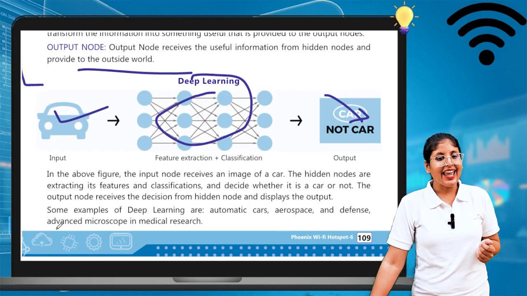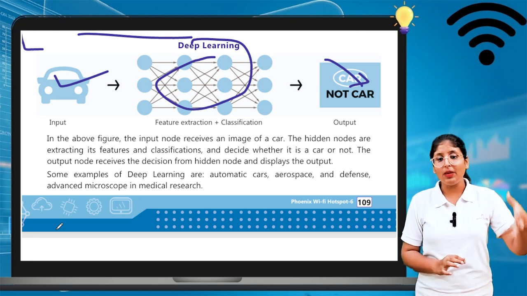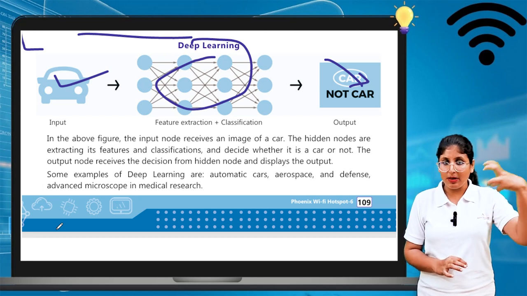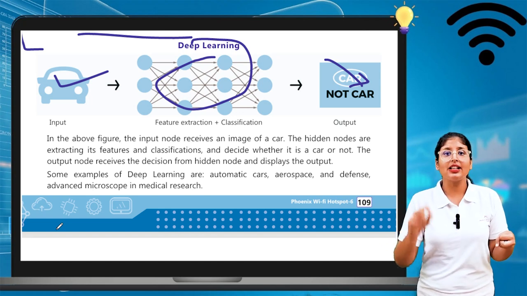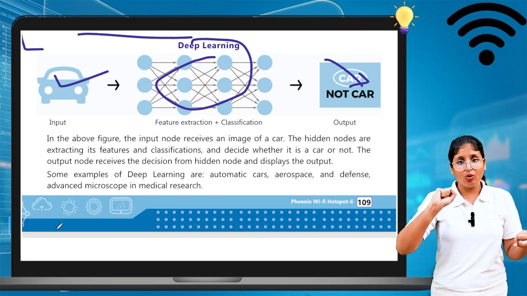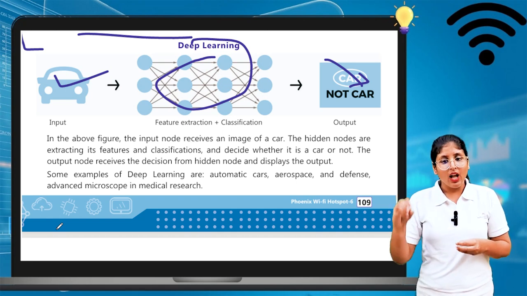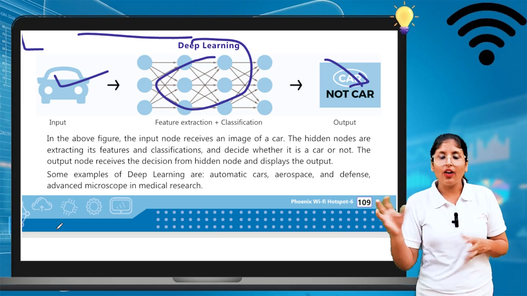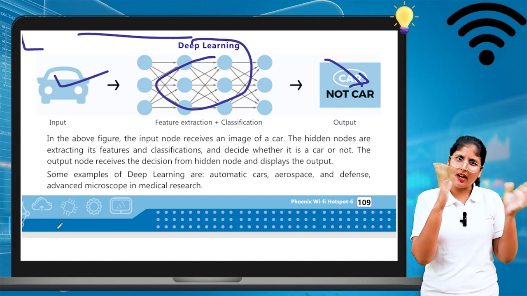In the given figure, the input nodes receive the image of a car. The hidden nodes extract all its features and do the classification, and decide whether it is a car or not. So in the hidden layer, it will process whether it is a car or not.